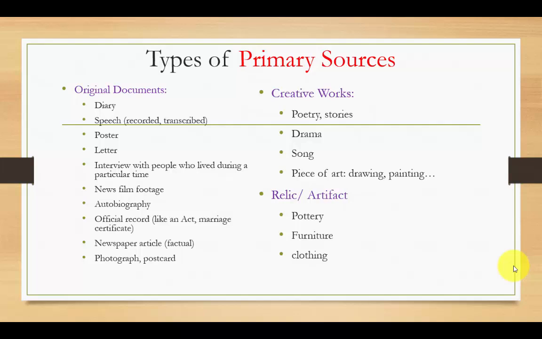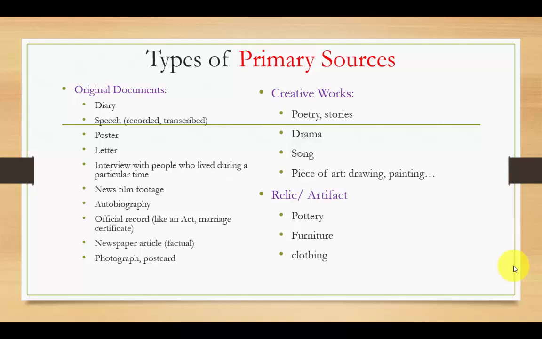Official government records such as an act, the BNA Act, the Indian Act, which we'll study in this course, are primary sources, as well as a marriage certificate, so any official document. A newspaper article that is written at the time of an event or very close to it, and it is factual, meaning it just gives the information and it doesn't attempt to analyze or interpret information, so it's not a biased account, would be considered a primary source. We'll talk a little more about newspaper articles in a moment.